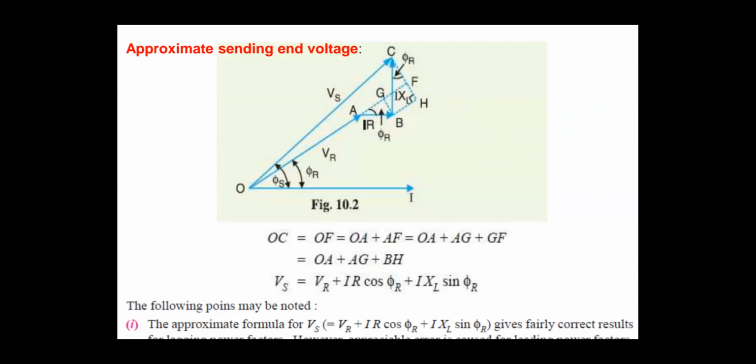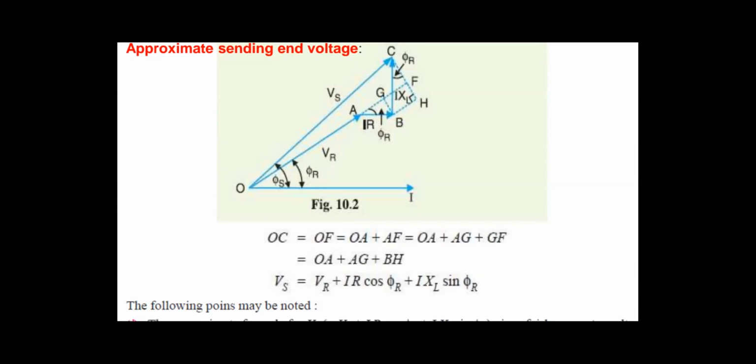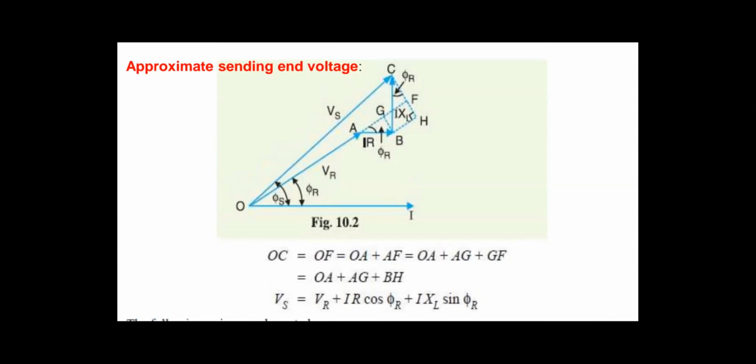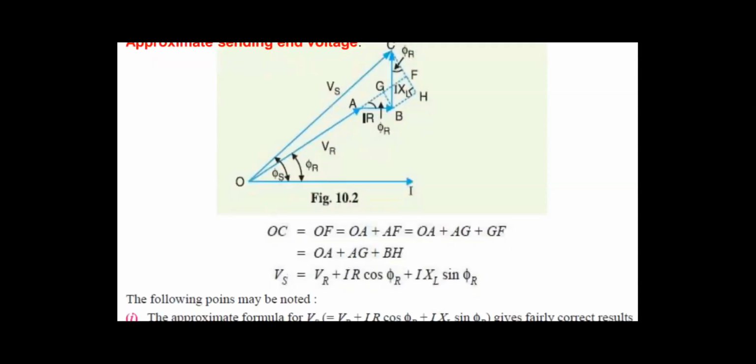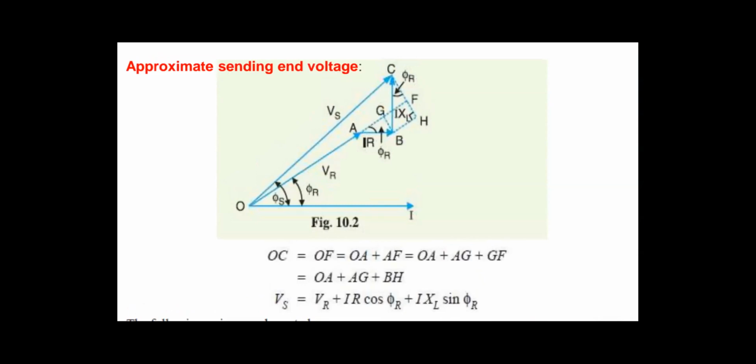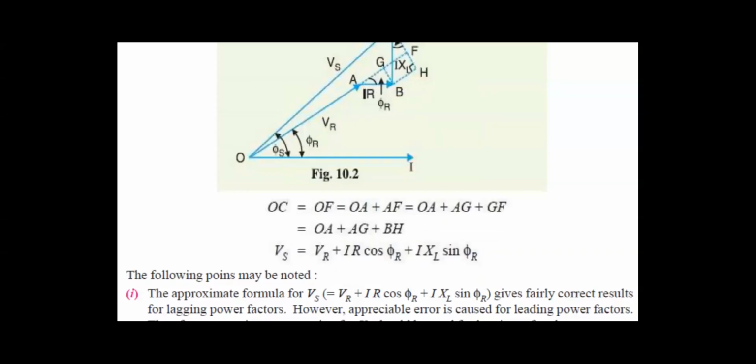If you take an ideal inductor, it will store the energy; it will not dissipate the energy. So always for power losses in the line, you have to consider only the resistance: current flowing through the resistance whole square into the resistance of that line. I think your doubt is clear.